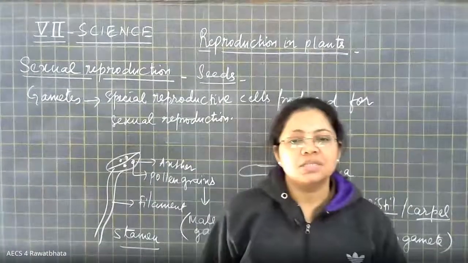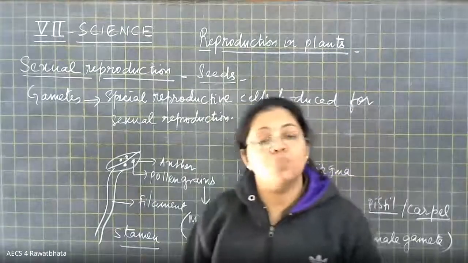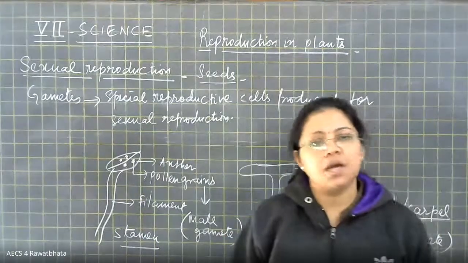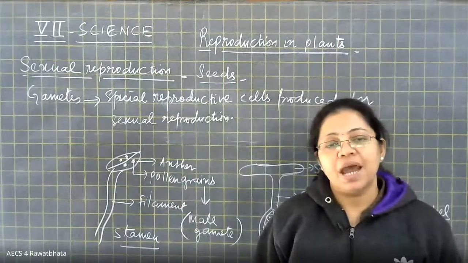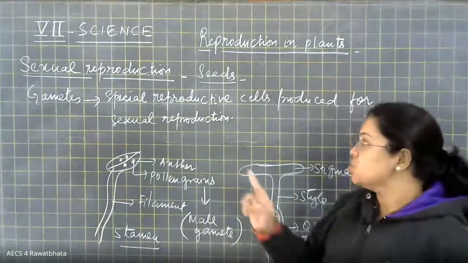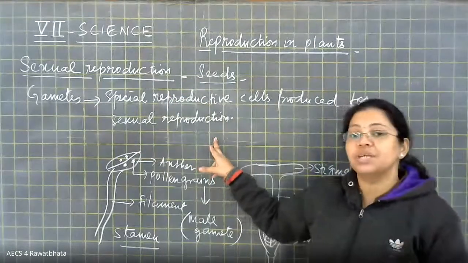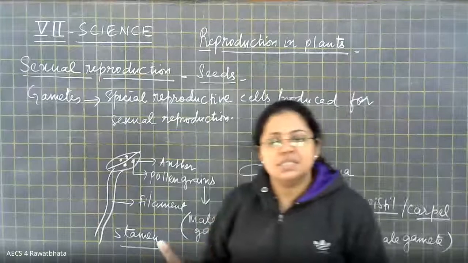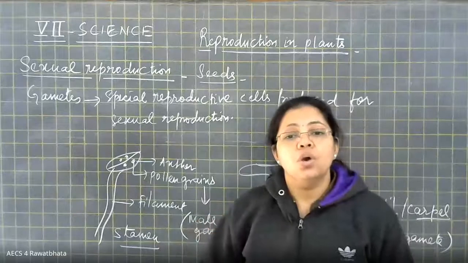Because in asexual reproduction, we have learnt that we can raise new plants from different kinds of vegetative parts. We can simply take a normal ordinary cell from the vegetative part of a plant body, and from that cell we can raise a new plant. But in organisms in which sexual reproduction takes place, all cells in their body cannot participate in reproduction for producing a new organism.